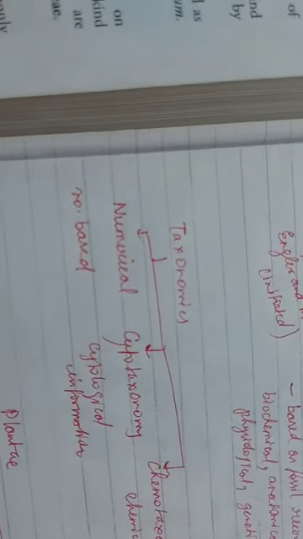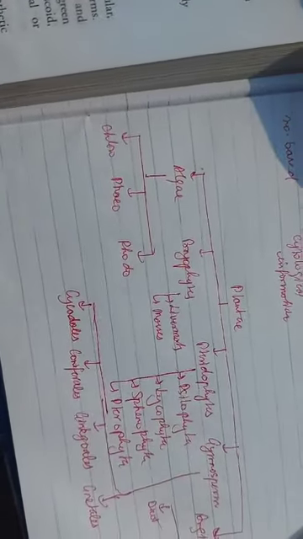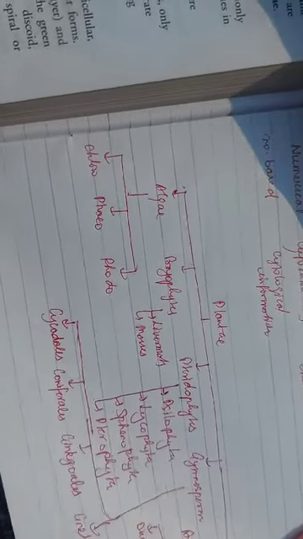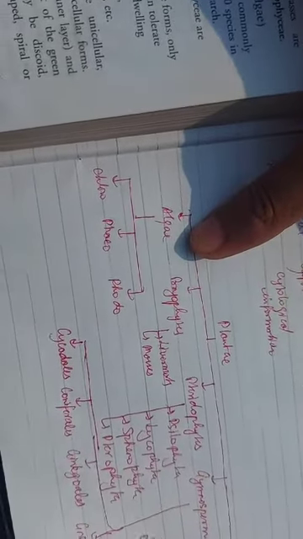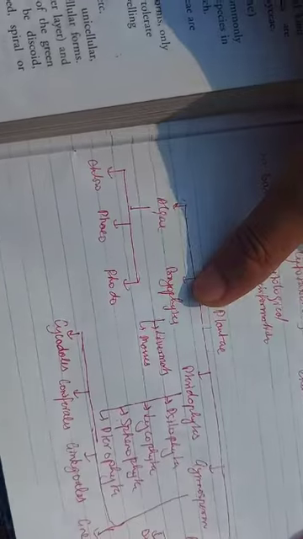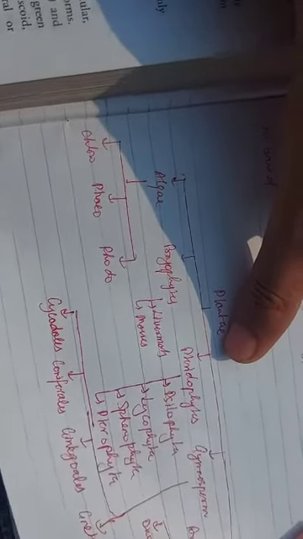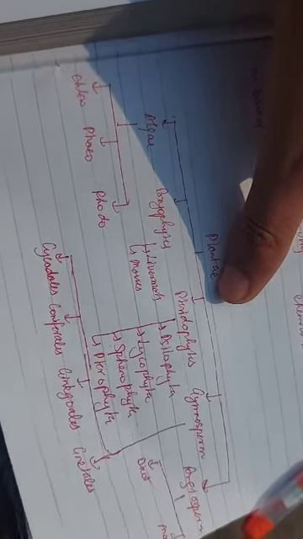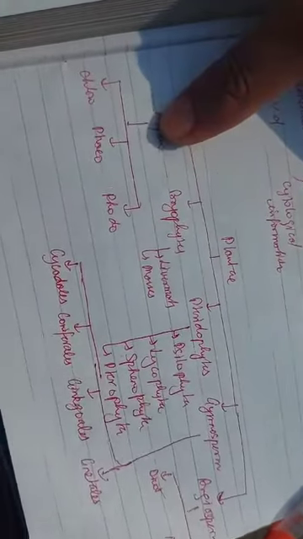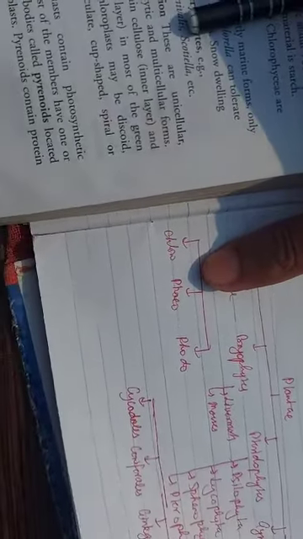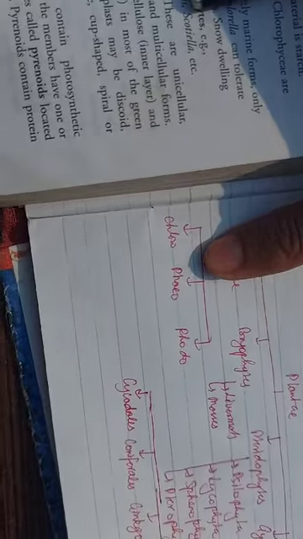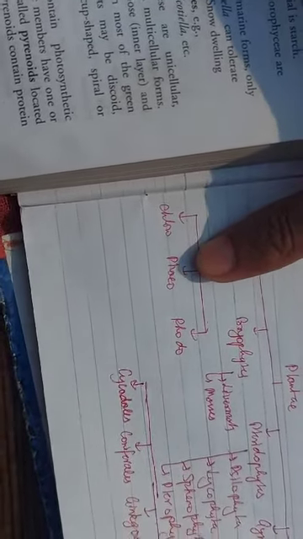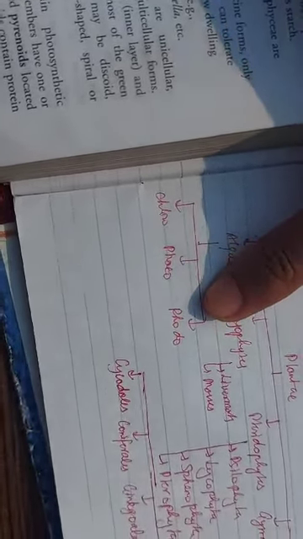Now coming to the plant kingdom. The plant kingdom is divided into five types according to classification: the first is algae, the second is bryophytes, the third is pteridophytes, the fourth is gymnosperms, and the fifth is angiosperms. Algae are further divided into three classes: chlorophyceae, green in color, phaeophyceae and rhodophyceae.